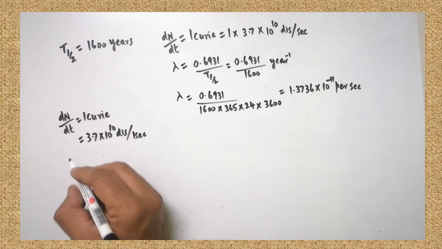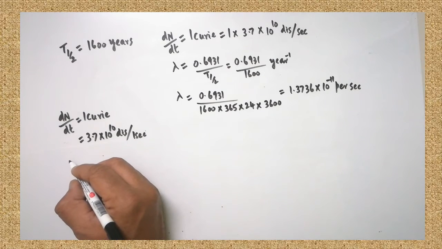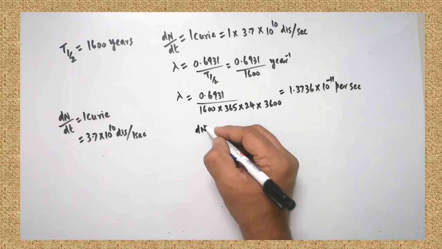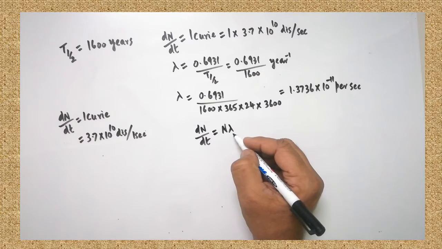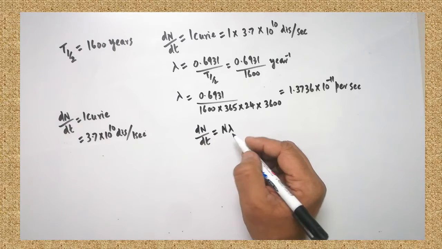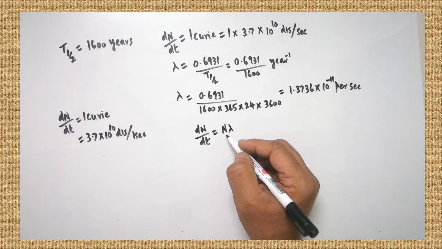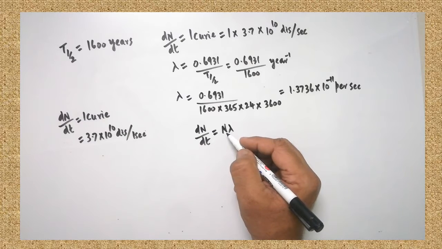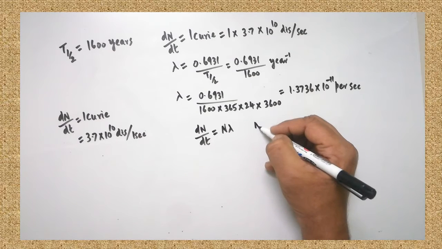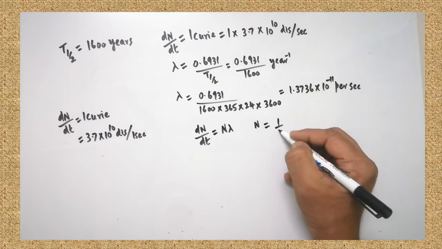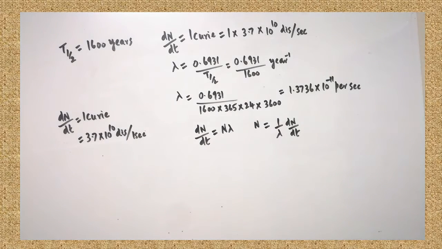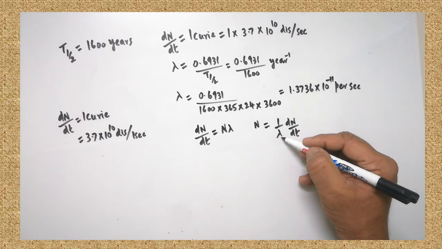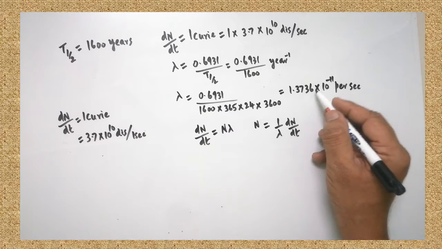Are you clear? Here, one more formula is there from the law of radioactivity. dN by dt is equal to N lambda. This formula was already taught in the theory. Now what is required here? First, N must be calculated. How many atoms are disintegrated? That must be calculated. So to get N, what we have to do? N is equal to 1 by lambda into dN by dt. In that format, the formula is altered. We know the value of dN by dt. We know the value of lambda. That lambda value must be reciprocated.